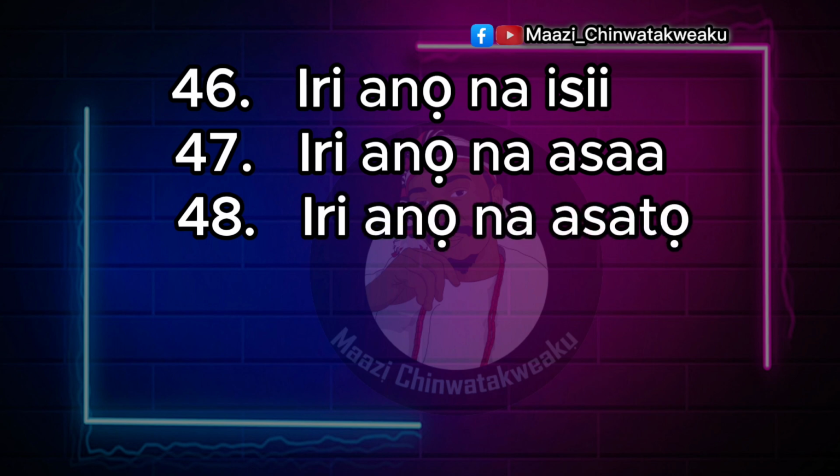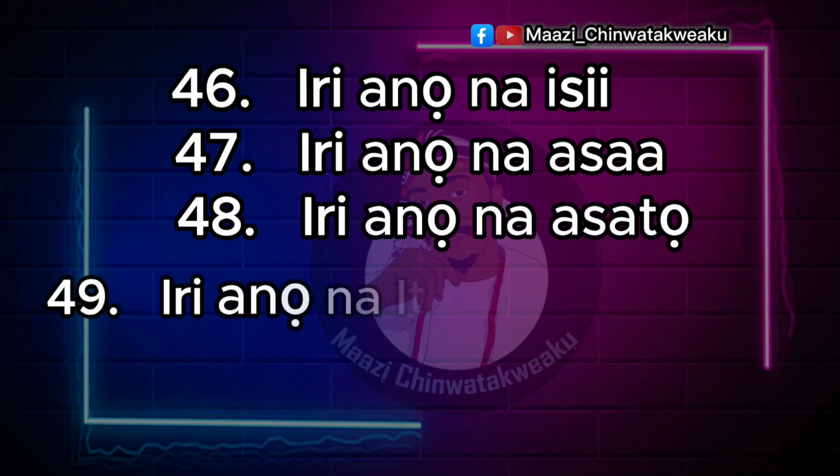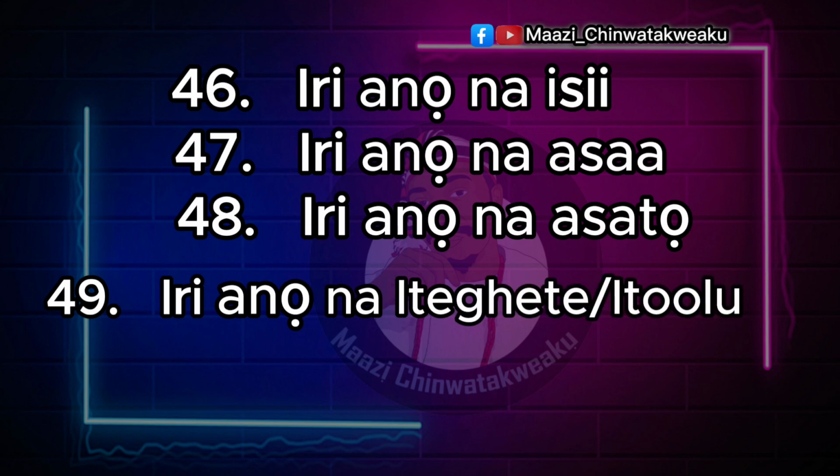Iri anọ na asatọ. 49. Iri anọ na iteghete, or iri anọ na itoolu. 50. Iri ise, 10 in 5 places. Iri is 10, ise is 5.